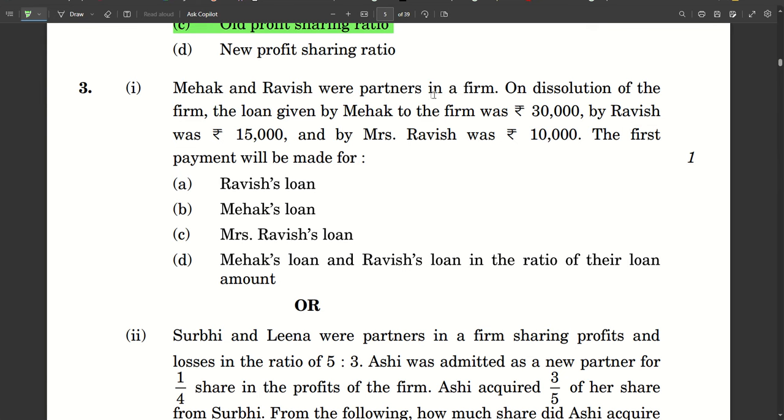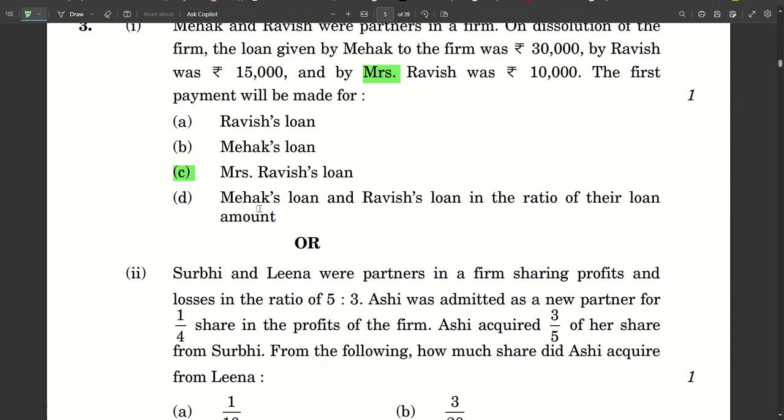Mehak and Ravish were partners in a firm. On dissolution of the firm, the loan given by Mehak to the firm was 30,000, by Ravish was 15,000, and by Mrs. Ravish was 10,000. Mrs. Ravish is not a partner. She is considered as an outsider, as a third party. As per the rule, third party loan or external loan is to be paid off first, and that's what the question is asking here. The first payment will be made for Mrs. Ravish loan. Option C will be the answer. Let's move on to the next one.